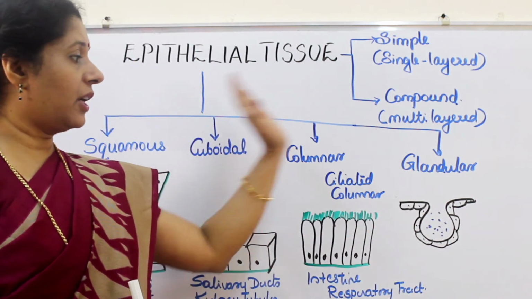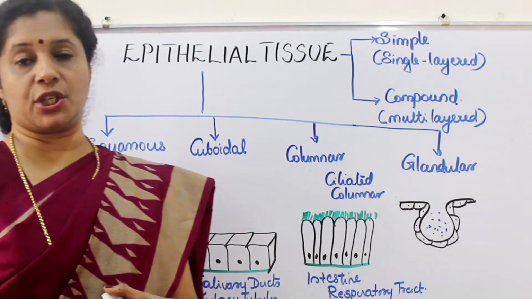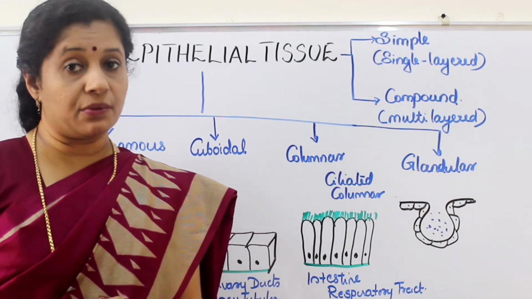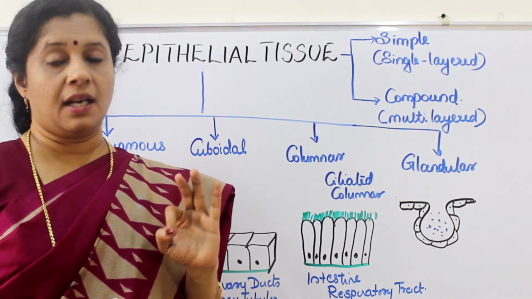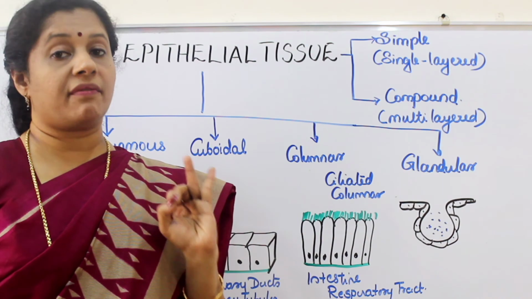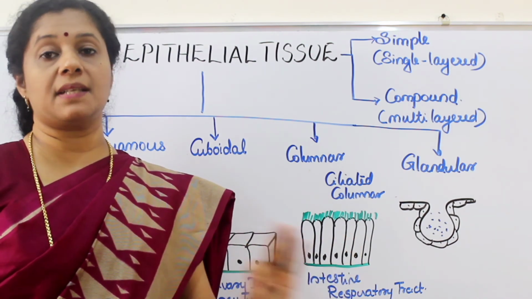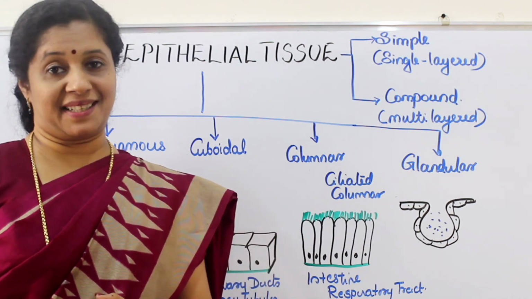So, hope you got an overall idea about the epithelial tissues. As I already mentioned in the previous videos, whenever you learn tissues, three aspects you have to study. What is the structure, what is the function, and where is the location. So, if you learn these three aspects, your learning is complete.